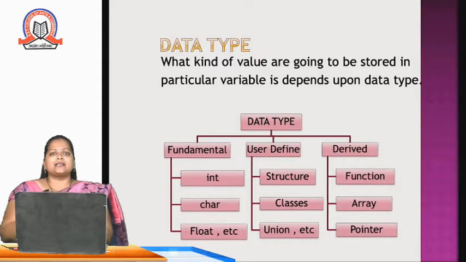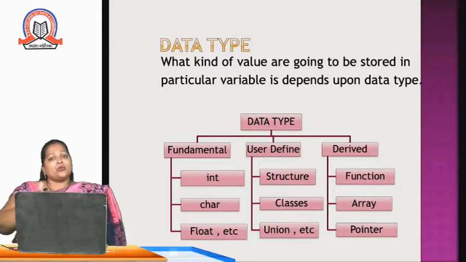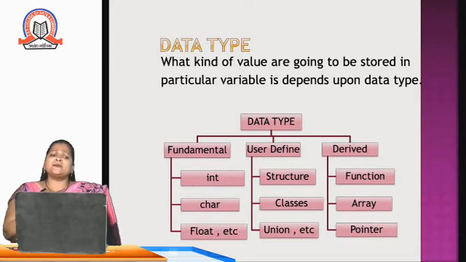Next, data type. What kind of value is going to be stored in a particular variable depends on its data type. Basically there are three types of data type. First is fundamental, which is also known as predefined. Second is user defined, and third is derived. In fundamental or predefined, there are some predefined data types that we can directly use in our programs.